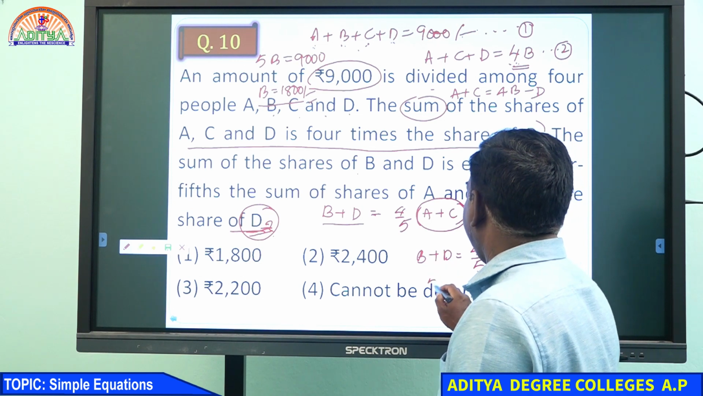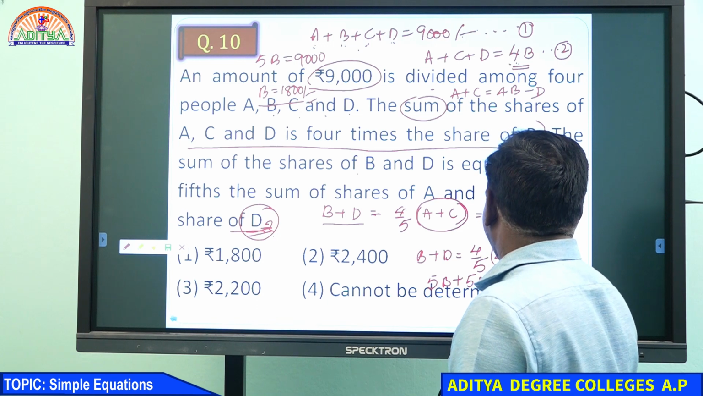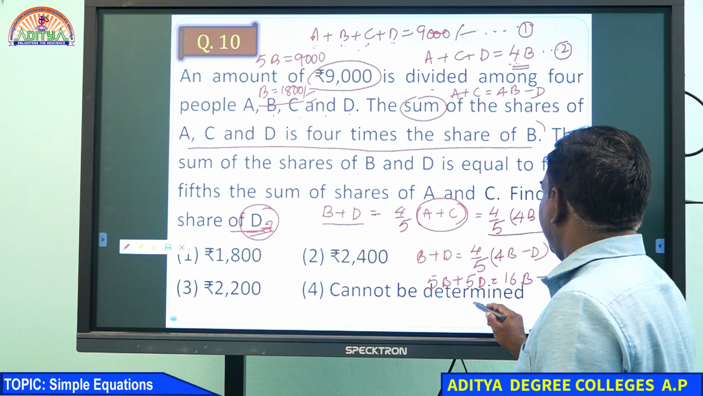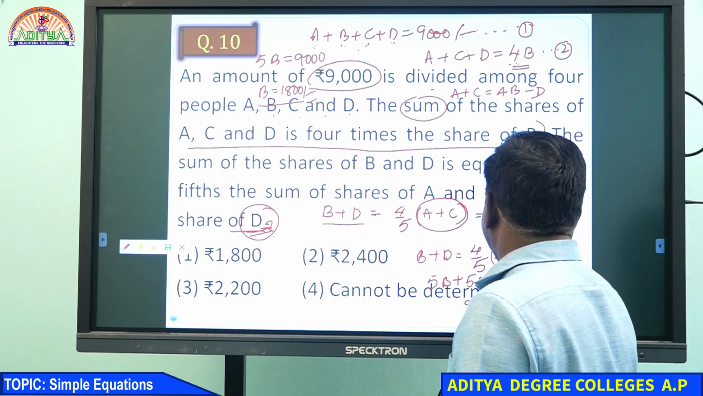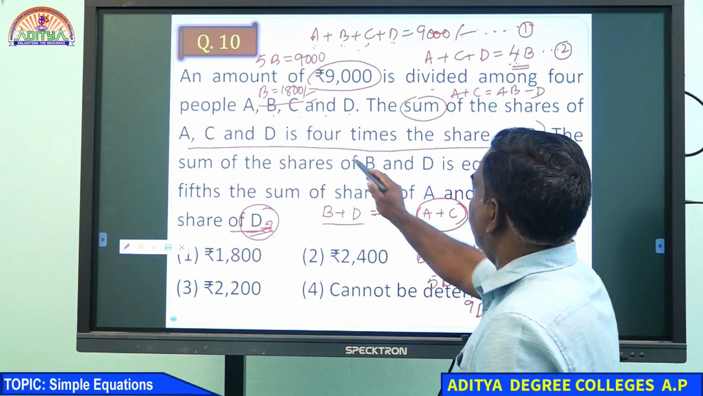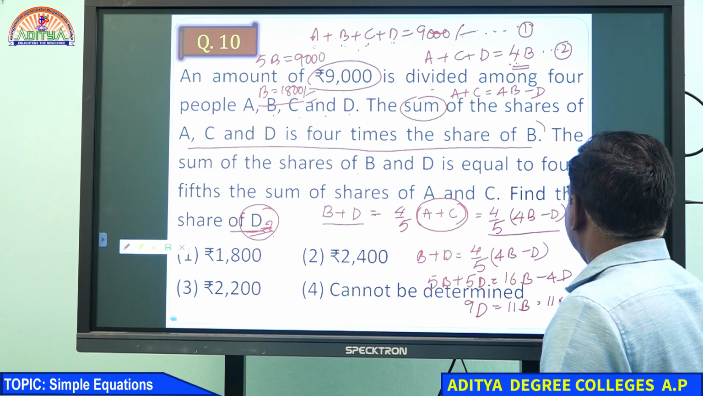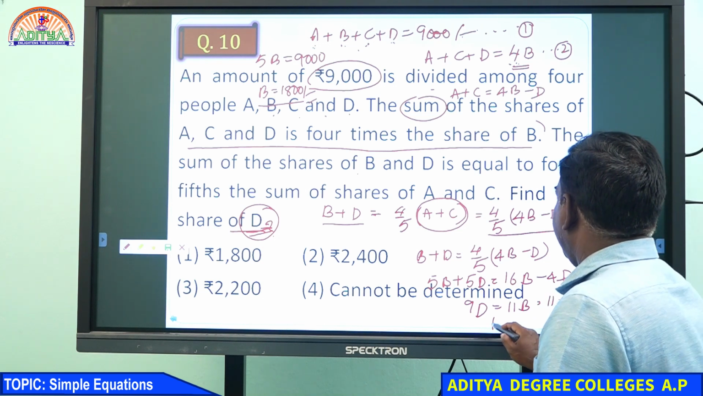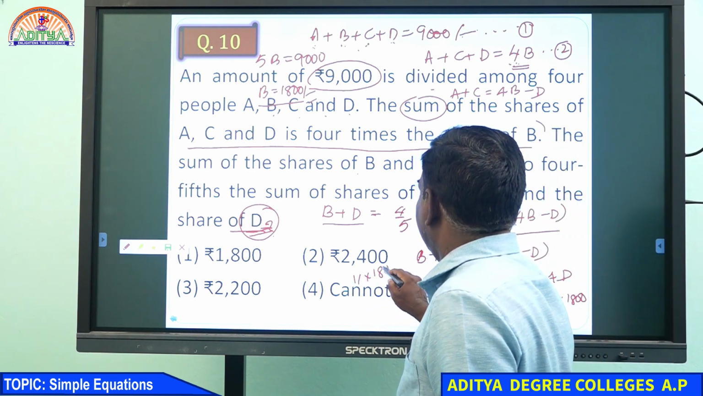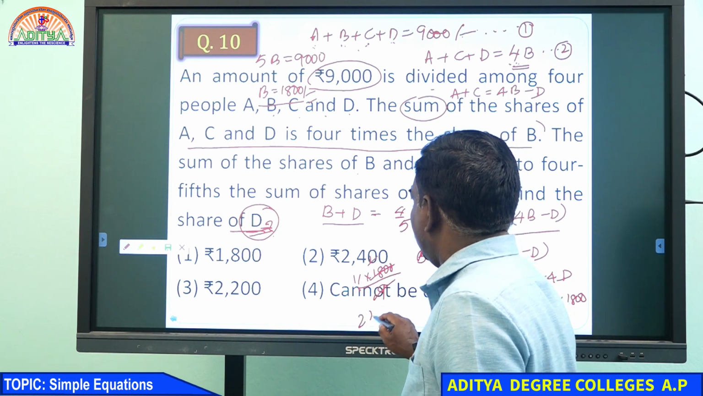So 5B plus 5D equal to 16B minus 4D. So 4D, 9D you will get here, and 16B minus B means that is 11B. So B we know as 1800. So D equal to 11 into 1800 by 9. 9 will go 2 times, 2200.